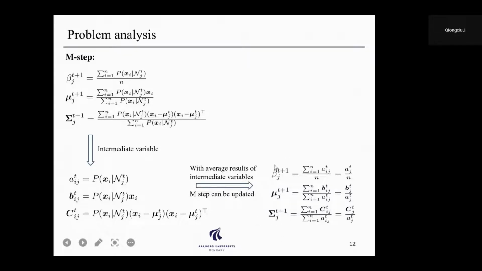For example, the mixing coefficient beta is equivalent to the average of all the Aij over the network. Similarly, we can use the average of all the Bij of the network divided by the average of all the Aij of the network to update the mean mu. Similarly, we can update the covariance sigma.